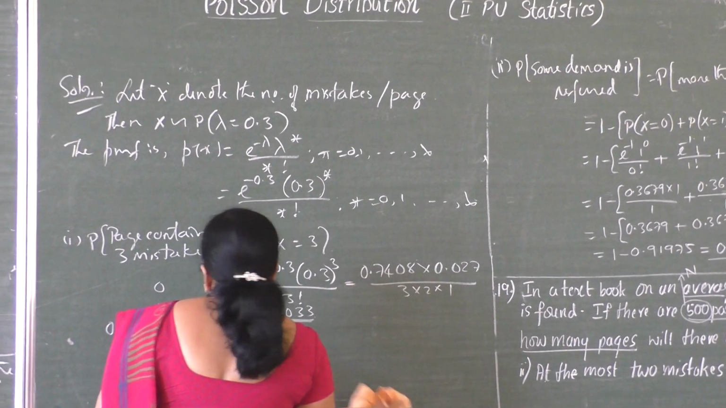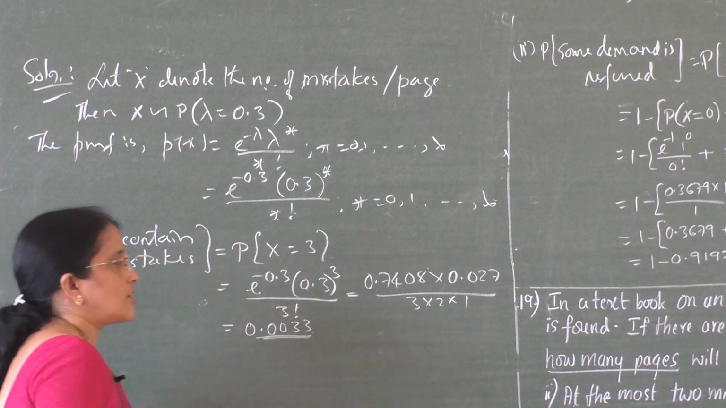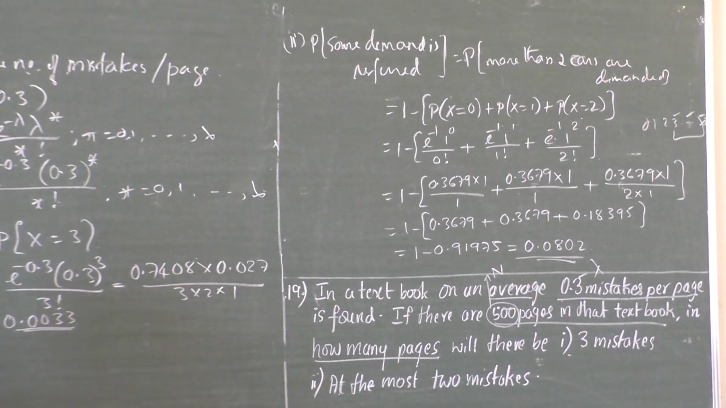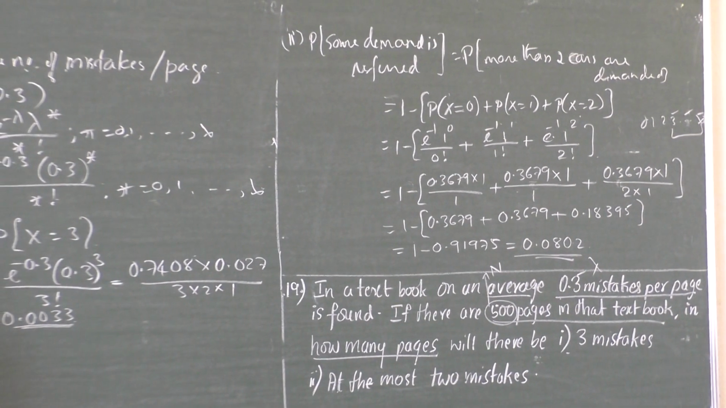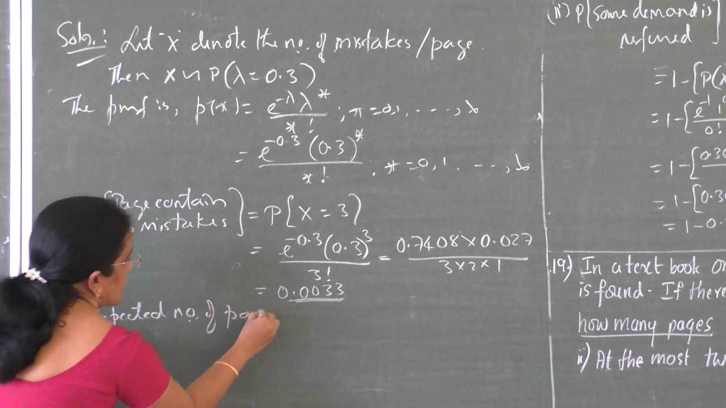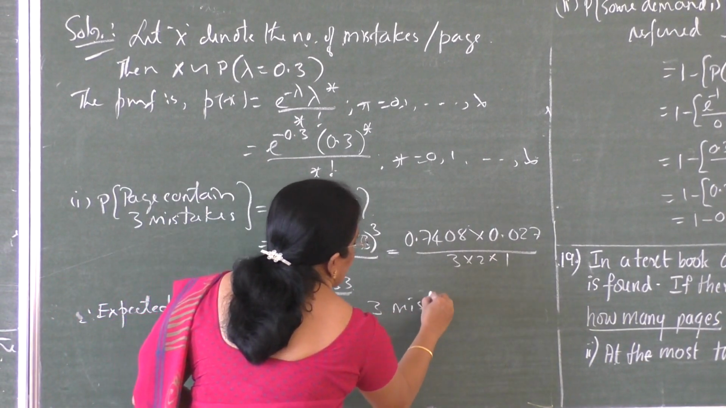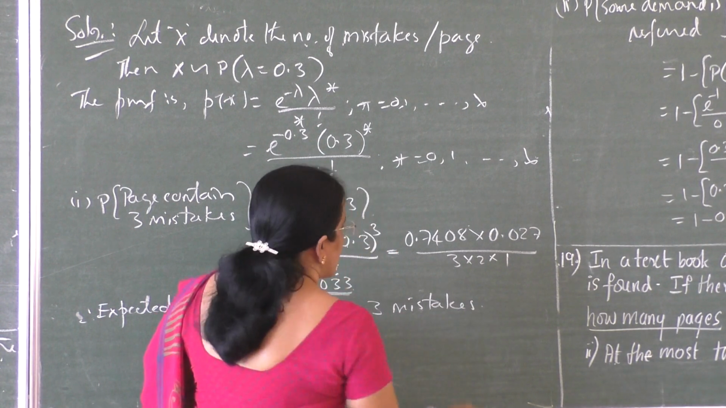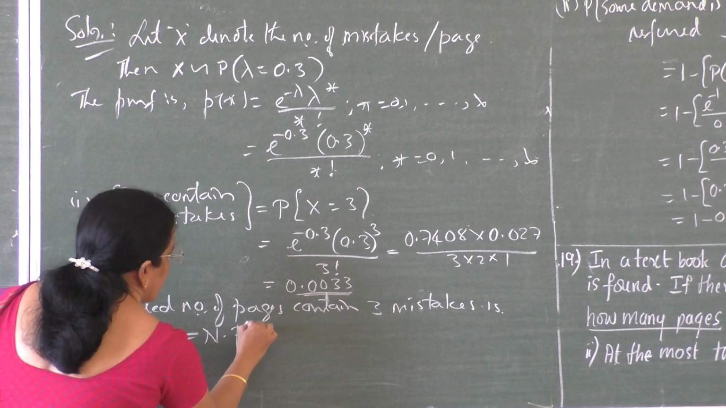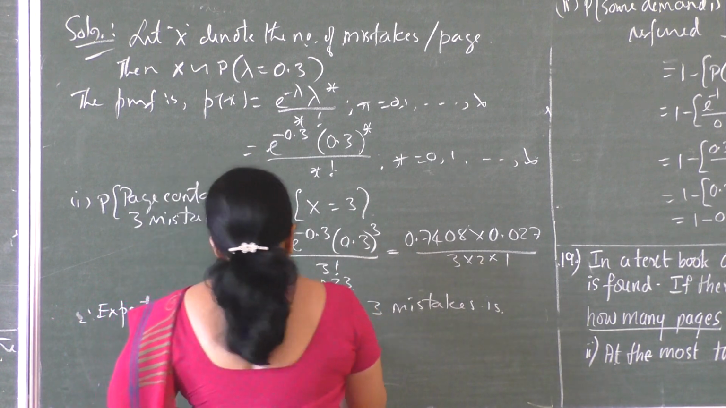Right, everywhere 4 decimals. Next, therefore here the answer is not incomplete. We have to find in how many pages there are 3 mistakes. So therefore write the statement: expected number of pages that contain 3 mistakes is equal to n into p of x is equal to 3, which is equal to, what is n here?